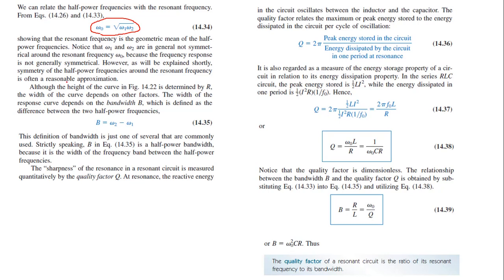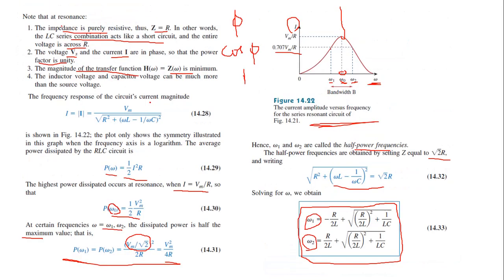Now, although the height of the curve is determined by R, the width of the curve depends upon other factors. You can notice this resonant curve. The height of this curve is determined by the parameter R, because this is I and V is constant.